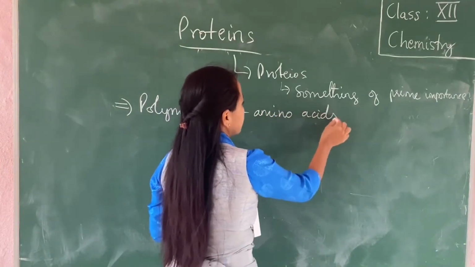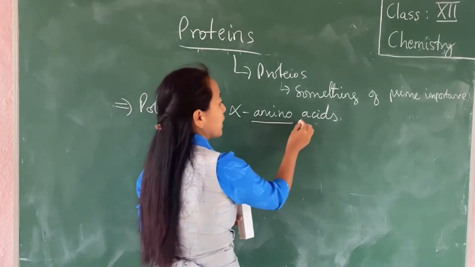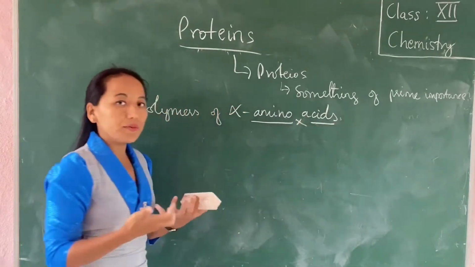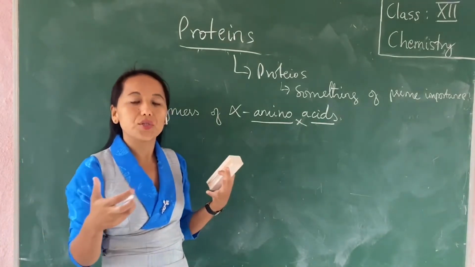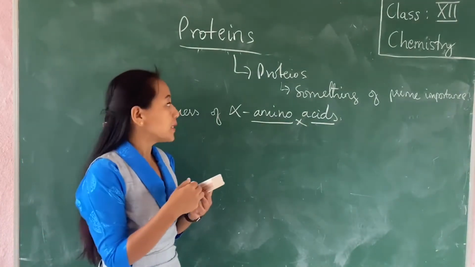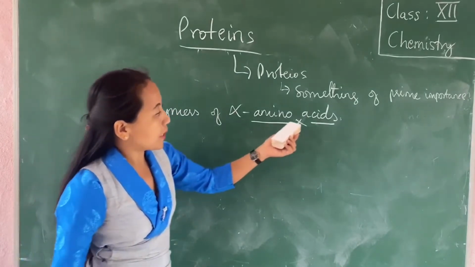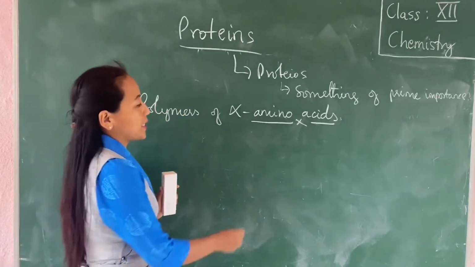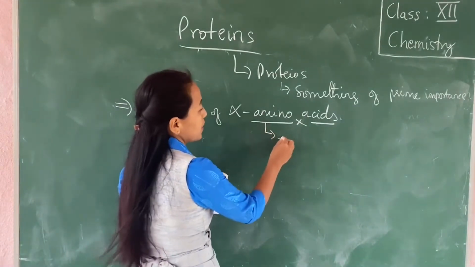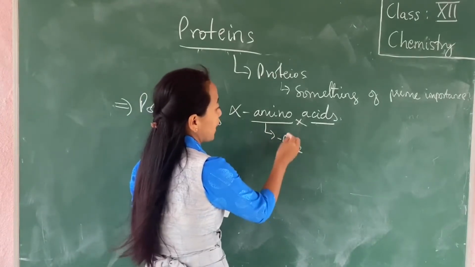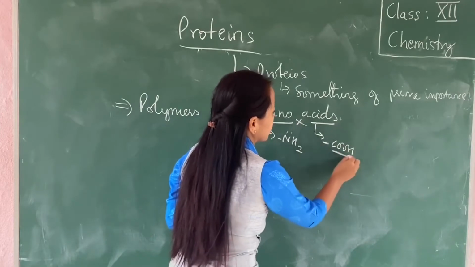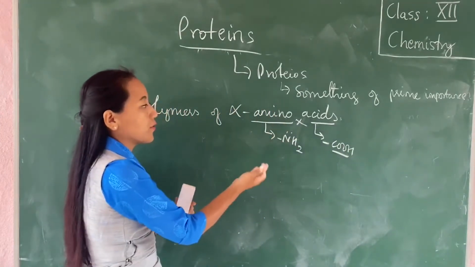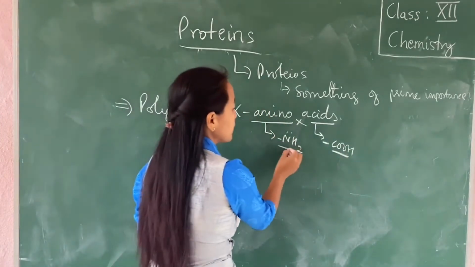Now, for that, first we need to understand what we mean by amino acids. Polymer means many, right? Many alpha amino acids joined together, you get proteins. Now, the word amino acid, from this you can see that it contains an amine group as the functional group, and it also contains a COOH, a carboxylic acid group. Amino stands for NH2, acid stands for COOH.